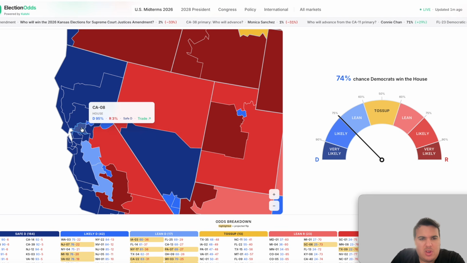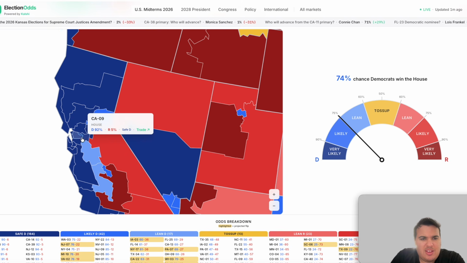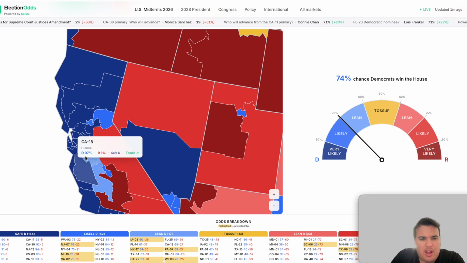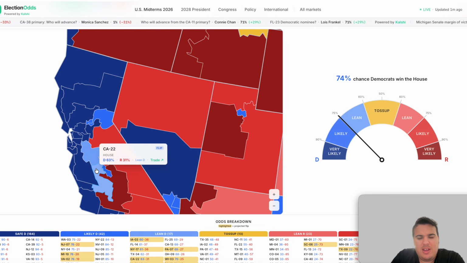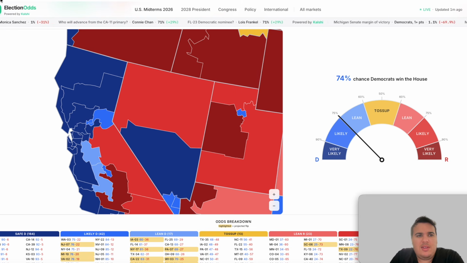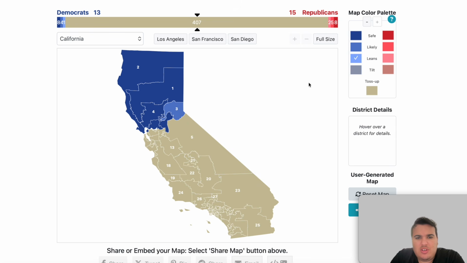And let's see, next we can go inward to the 9th district is safe blue, pretty much all up along the coast here. Anything to the west of the 13th district, which is lean Democrat, and the 22nd, which is lean Democrat, we can put those in the lean Democratic categories. Let's do that. And everything to the left of that here is going to be safe Democratic. That'll be pretty easy and save us a huge amount of time. So we're going to go ahead and put those in here and not have to worry about that too much.